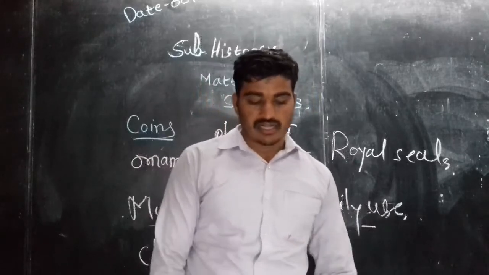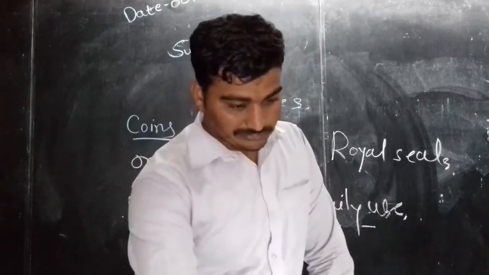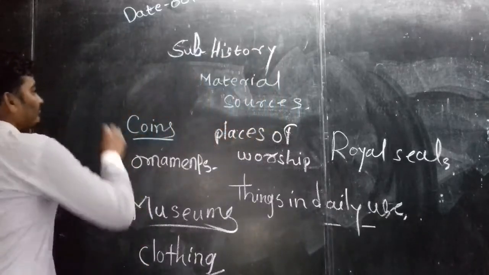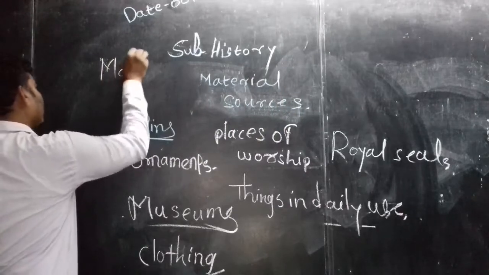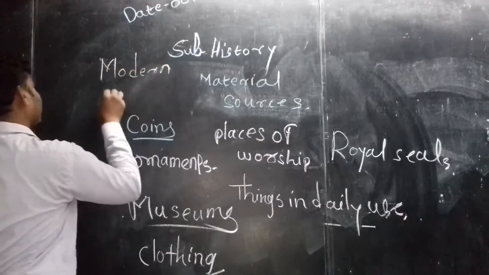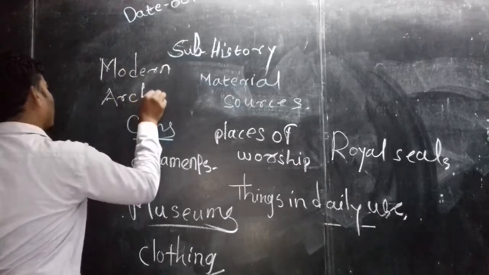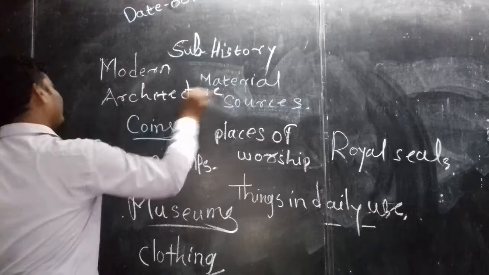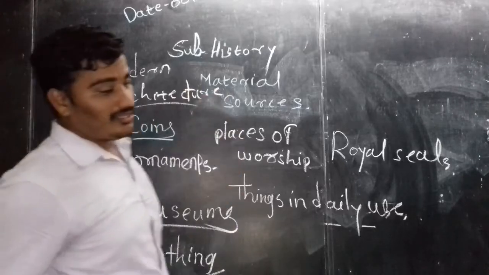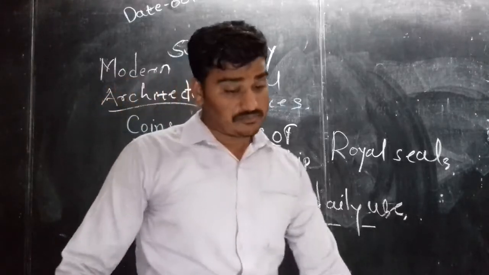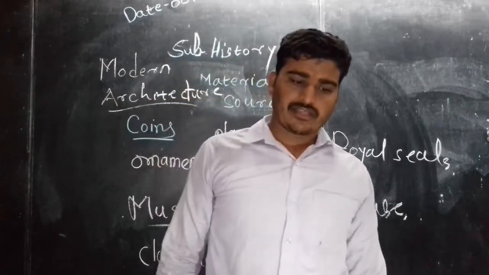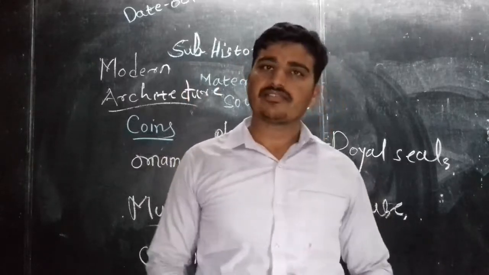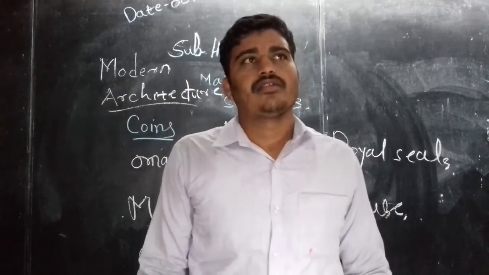Now next one, modern architecture. Many were the temples, sculptures, stupas, temples which are carved into the stone, Ajantas and Elloras, Leni.